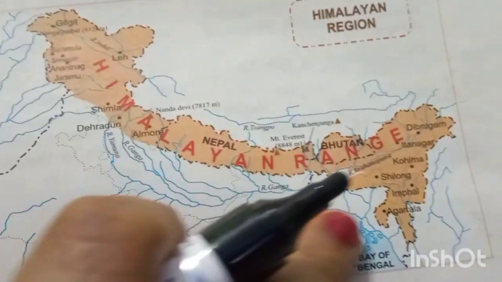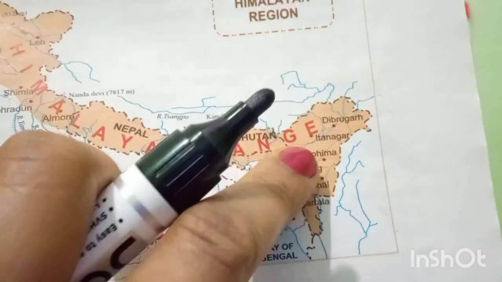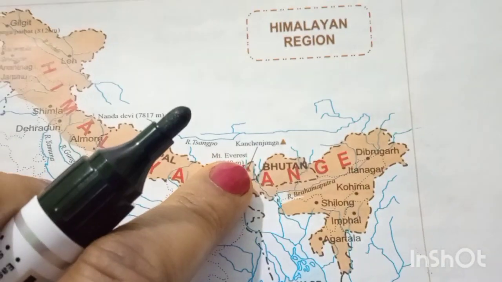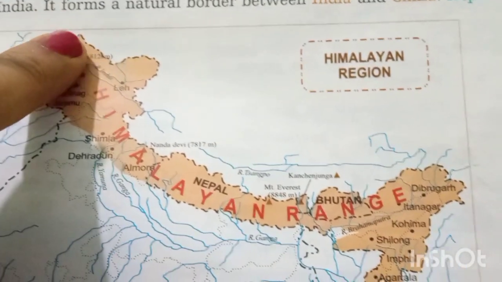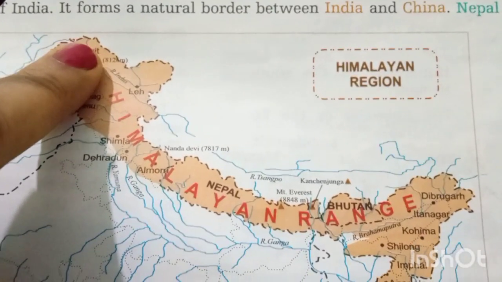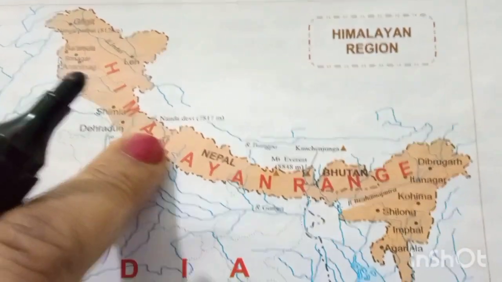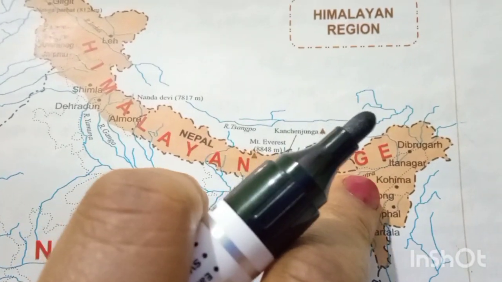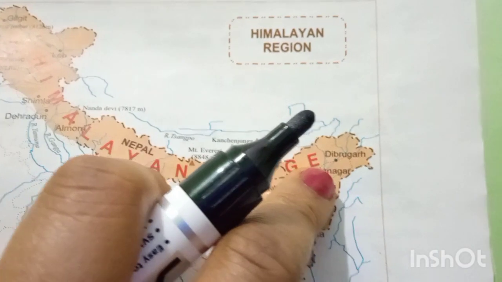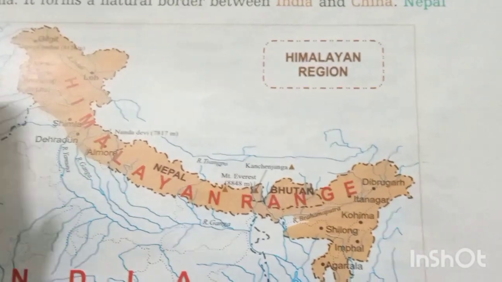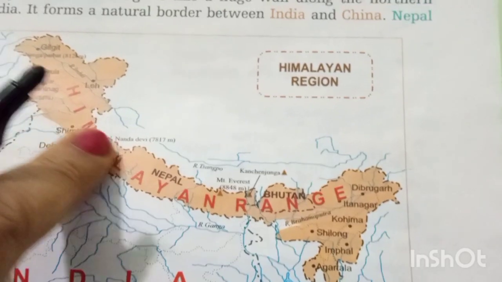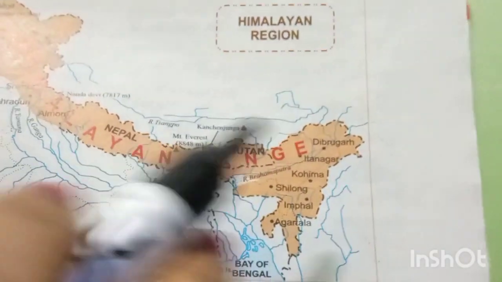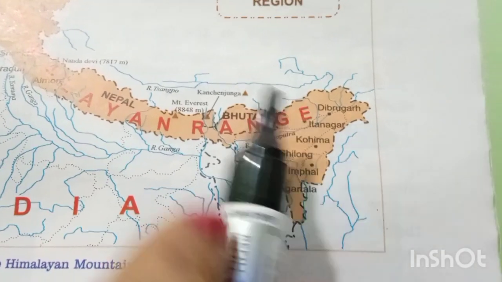Look at the map of our country in your book, and this brown part is the Himalayan region. It starts from the north of our country and extends from Jammu and Kashmir in the west to Arunachal Pradesh in the east.